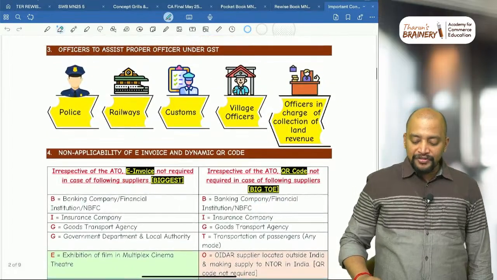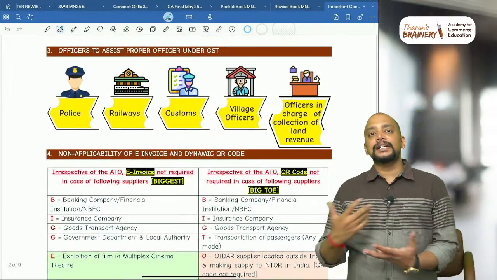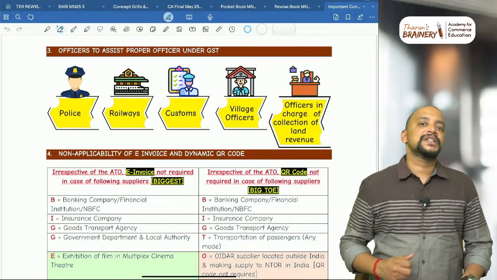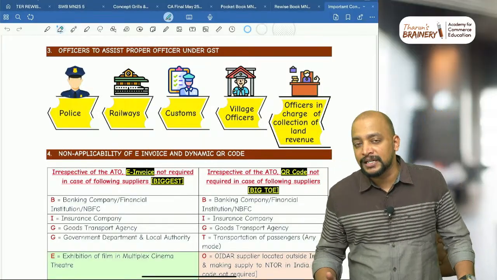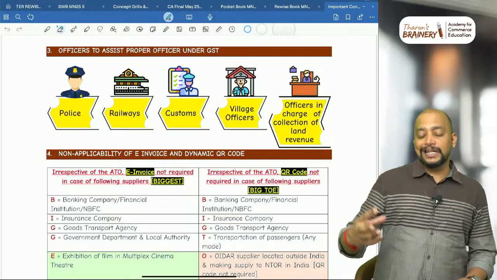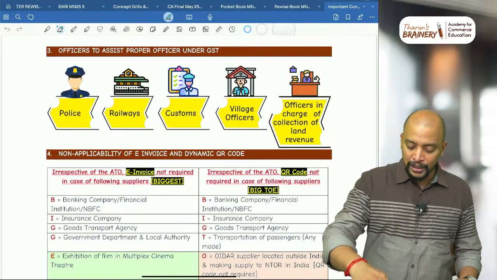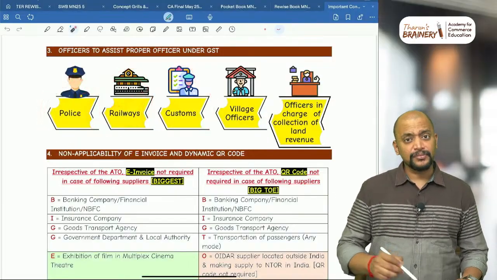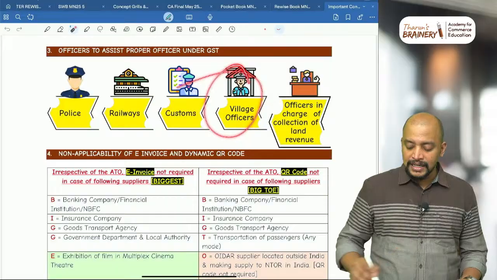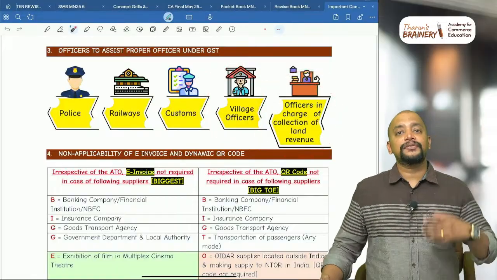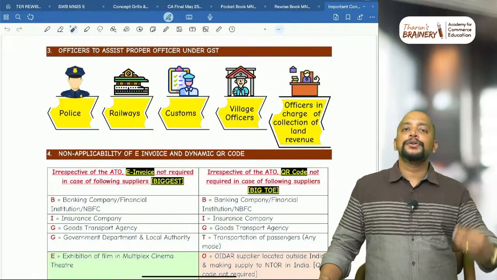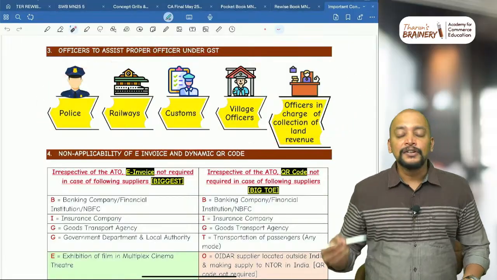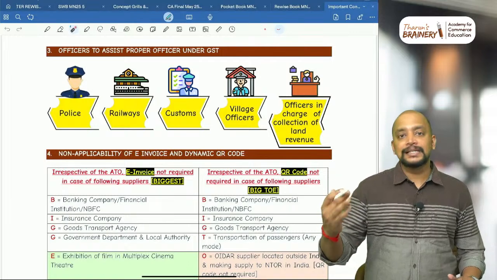Then officers to assist proper officers under GST. Whenever an officer is going for any search proceedings or any other inspection proceedings, whose support can they take? They can take the support of police, railways, customs, even village officers and officers in charge of collection of land revenue. So these land revenue collectors will be there. These people can be taken as assistants for the purpose of conducting any such proceedings.